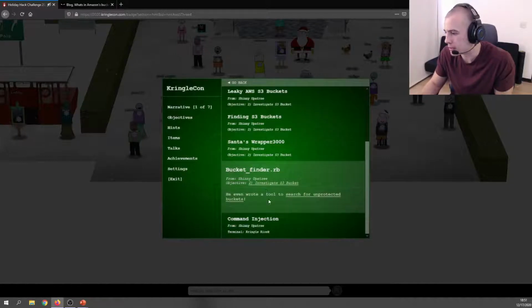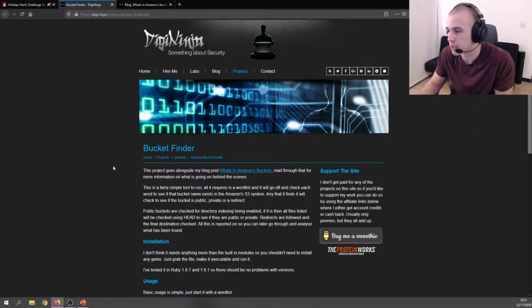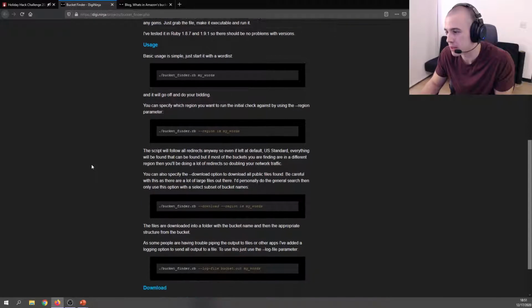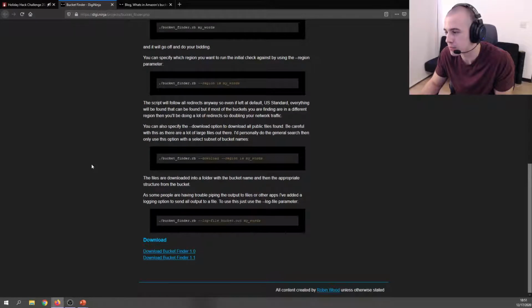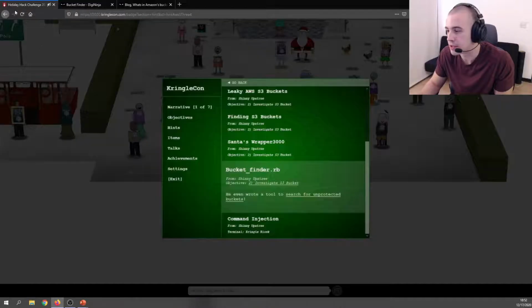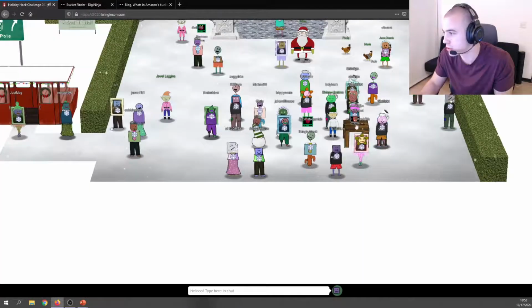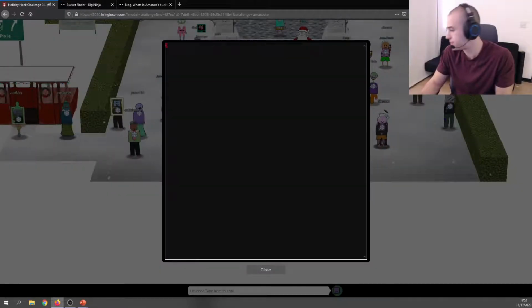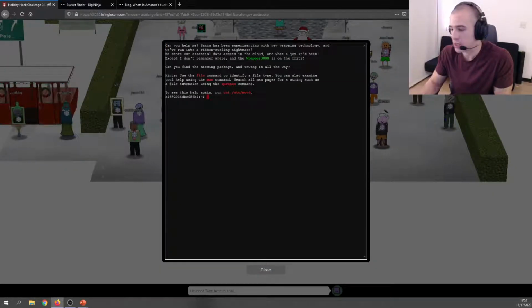And then we get this final one here, which is a link to the same blog with a tool called Bucket Finder, written in Ruby, that will enumerate those public buckets that we can access and download files from that are not protected. So this is actually given to you in the challenge. So we'll go ahead and exit our badge here and launch the terminal. And if we do an ls, we can see we have Bucket Finder.